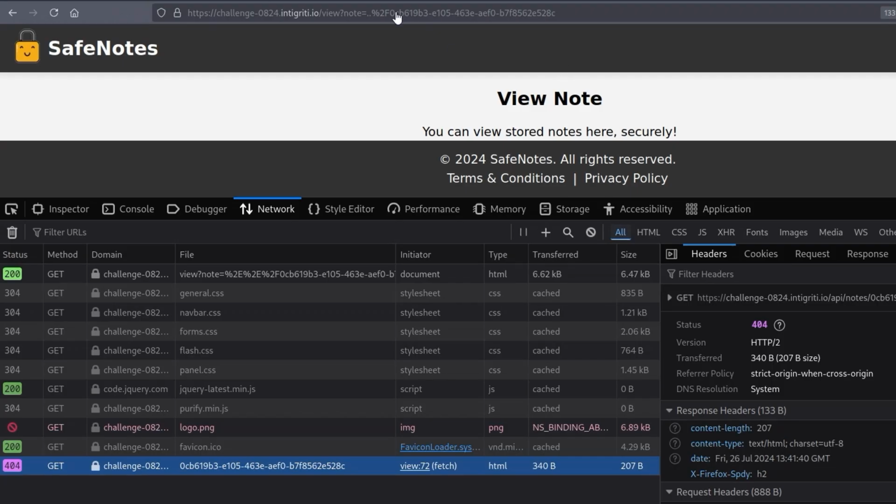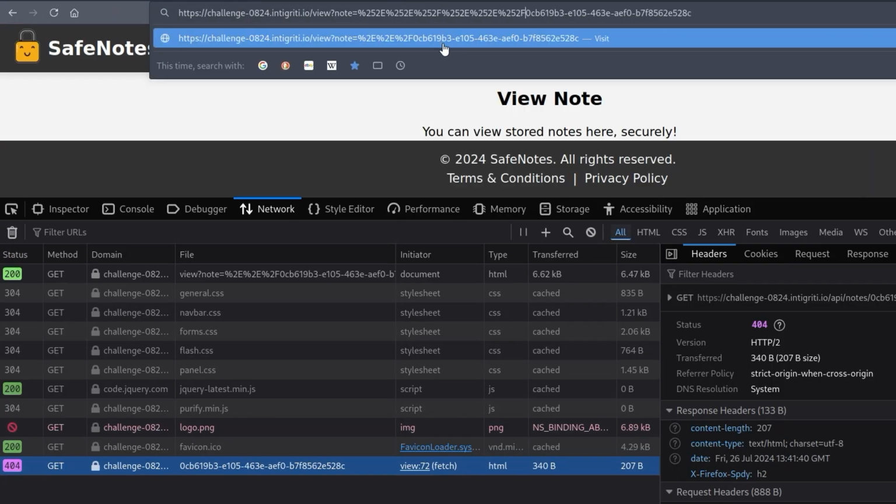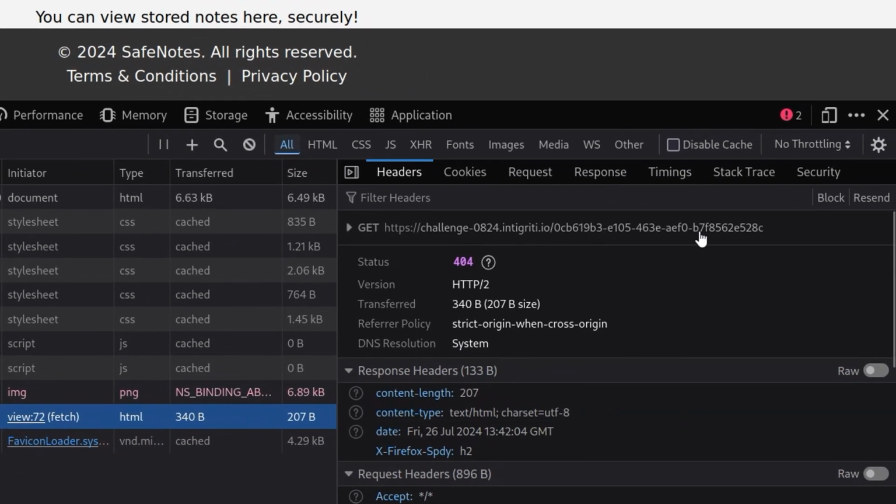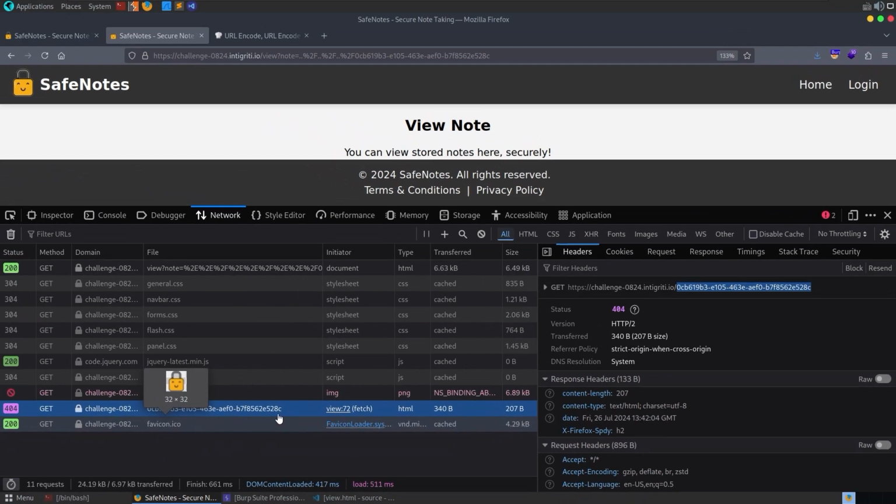Let's try this again. And I'm going to go back 1, 2, 3. All right, I'm going to take a copy of the URL. Notice now it went straight to the root directory. So it's tried to request this file, which obviously doesn't exist. So what we have there is the client-side path traversal.